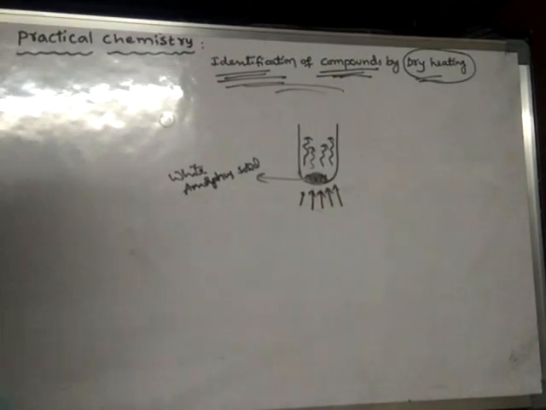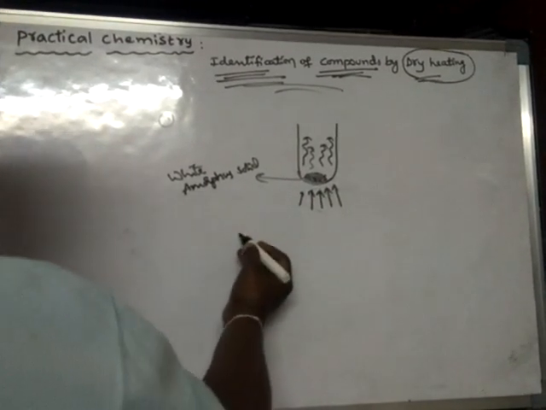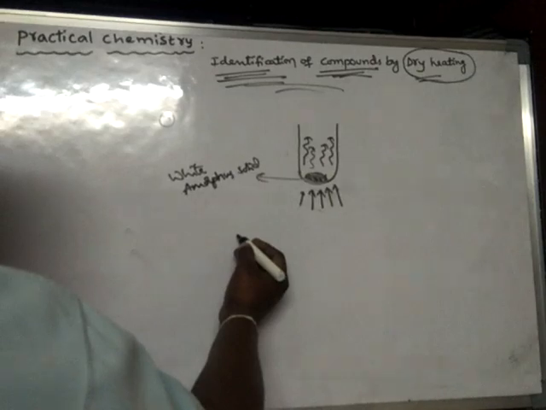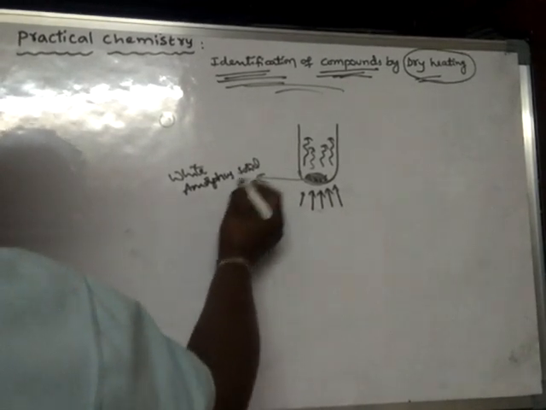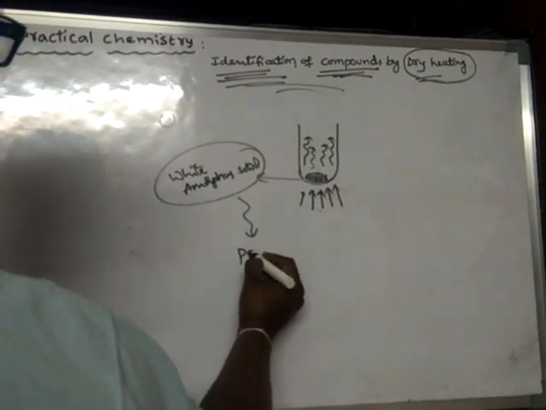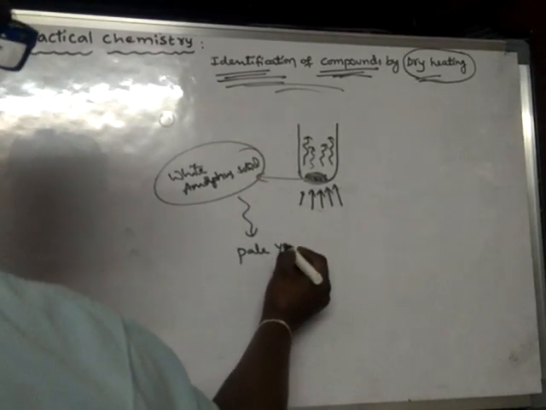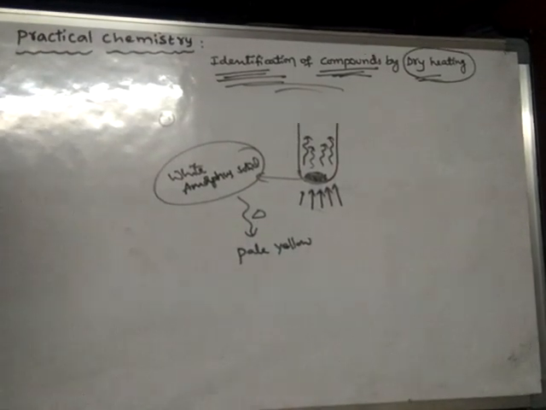And finally what happened? The white colored substance turned into pale yellow color upon heating.